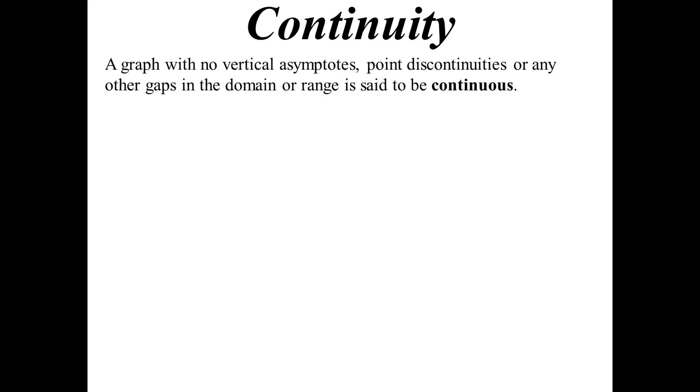Continuity. Why is continuity important? Because it tells us when we can actually differentiate a function. A graph that has no vertical asymptotes, point discontinuities, or any other gap in the domain that you could think of is said to be continuous. So here are some examples of discontinuous graphs.